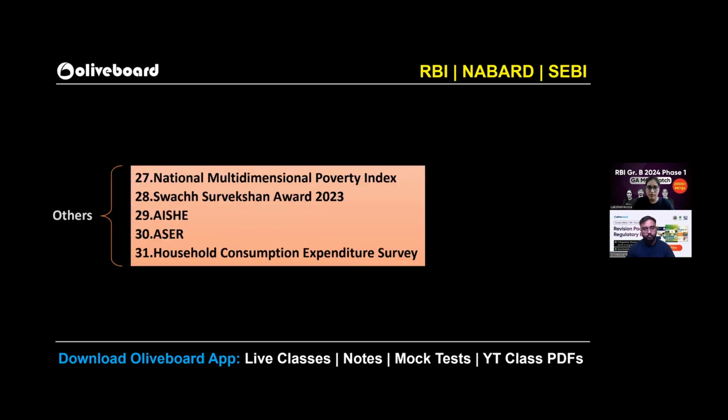And these are some reports. Budget, economic survey, that obviously you have to cover. Household consumption expenditure survey, this is important because government on the basis of this is going to change the CPI weightage as well as the base year. So you need to cover it.